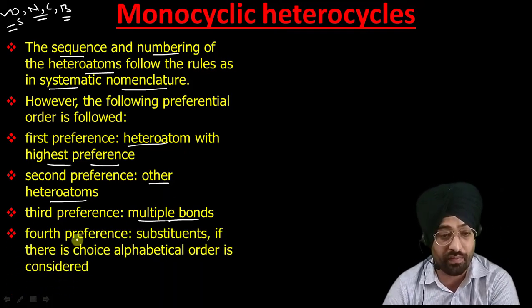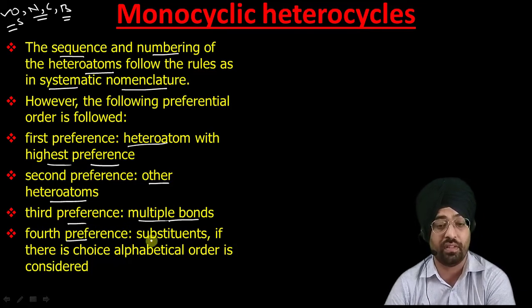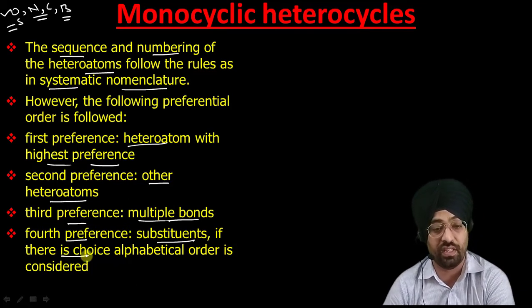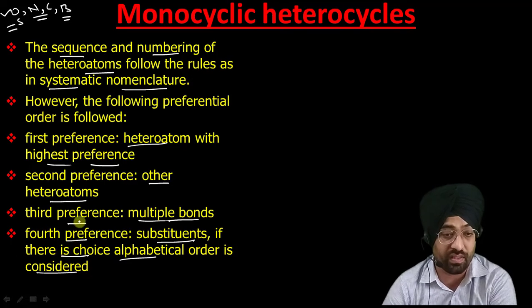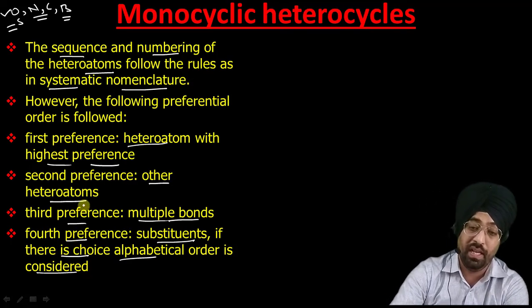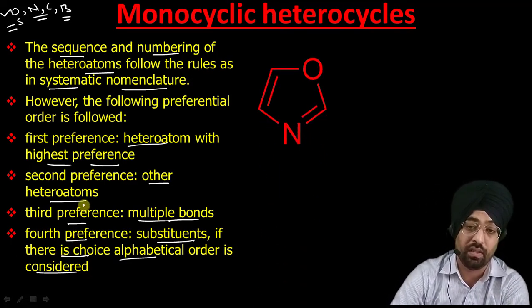And the fourth preference, you have to remember these preferences, goes to substituents. If there is a choice, like if we have more than two substituents, then alphabetical order is considered while numbering. Whose name appears first should get the lower locant. So that is the order of preferences that you have to remember while naming these compounds.